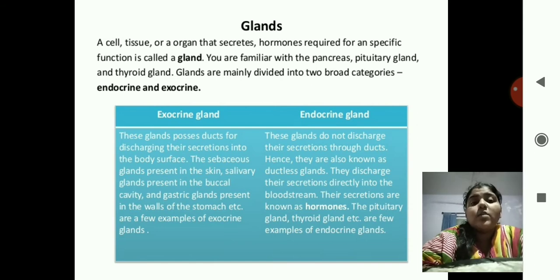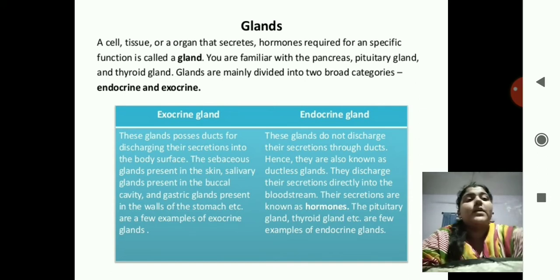So what are the exocrine glands? These glands possess ducts for discharging their secretions onto the body surface, and the endocrine glands do not discharge their secretions through ducts. Ducts means what? They have a pipe. Okay, I'll give you an example over here.